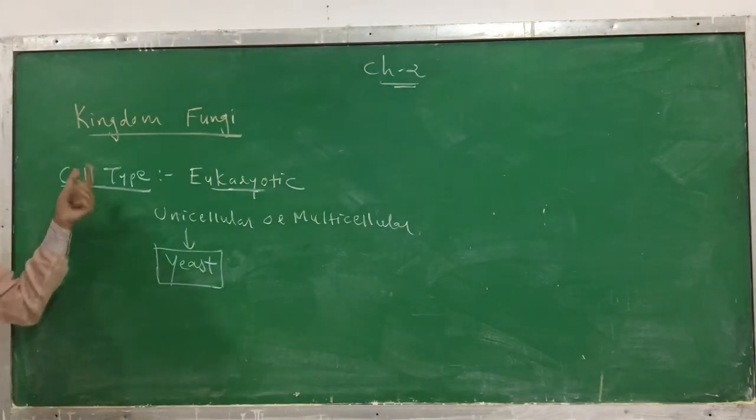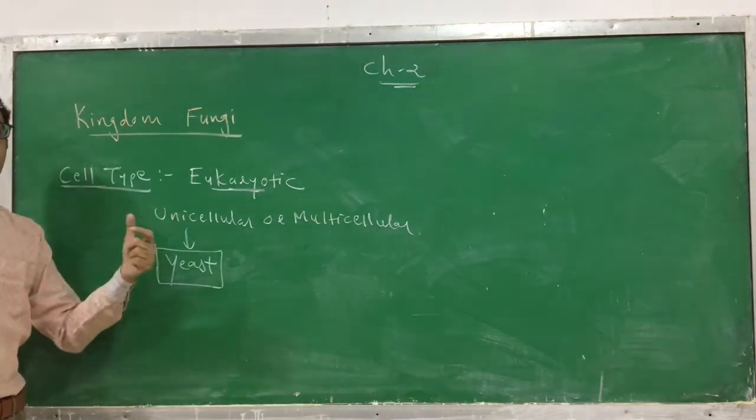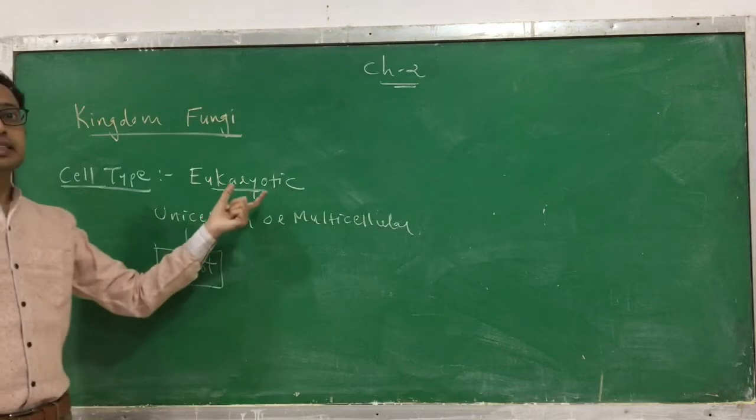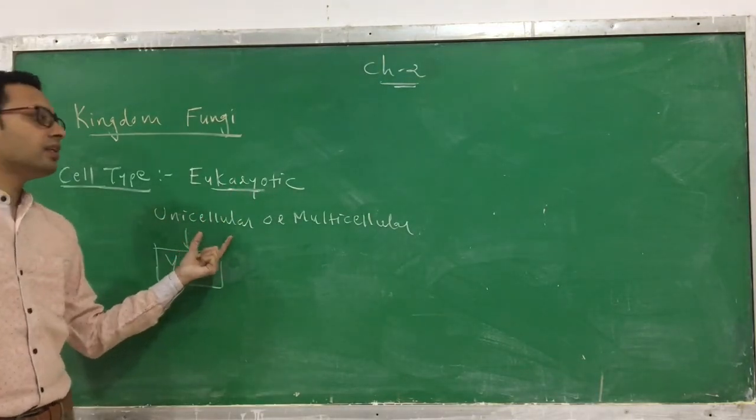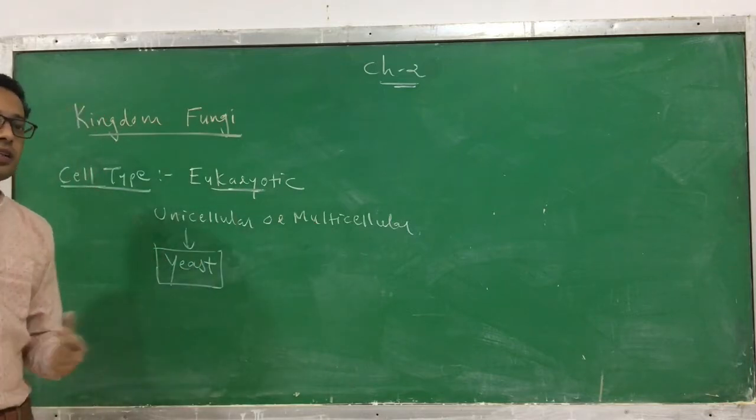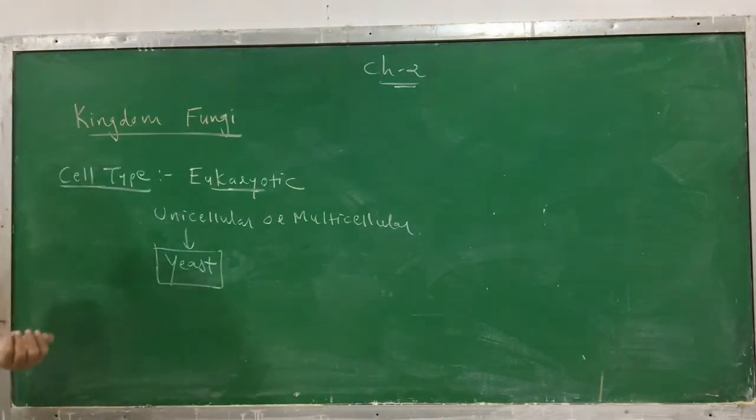So this is the cell type and its complexity. What kind of cell does fungi have? Fungi is eukaryotic. The fungi is made up of either just one cell or many cells. The example of unicellular fungi is yeast.